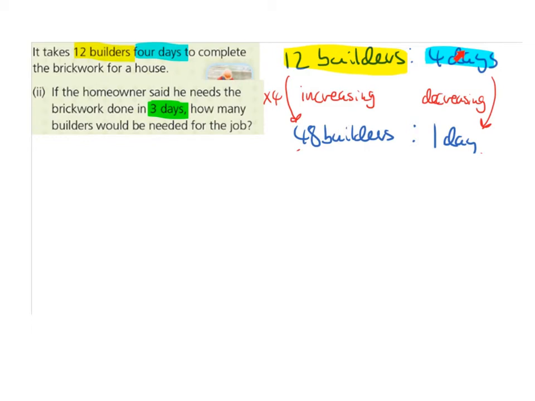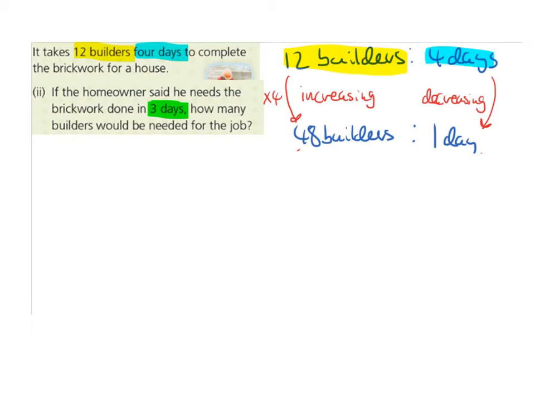So to change from 4 days to 1 day, we're technically dividing by 4. So we're going to multiply by 4 on the other side. So if the number of days is decreasing, the number of people is increasing. So 12 multiplied by 4 is 48. So if it takes 12 builders 4 days to do the job, it would take 48 builders 1 day to do the job. So if the number of days is decreasing, the number of builders is increasing.